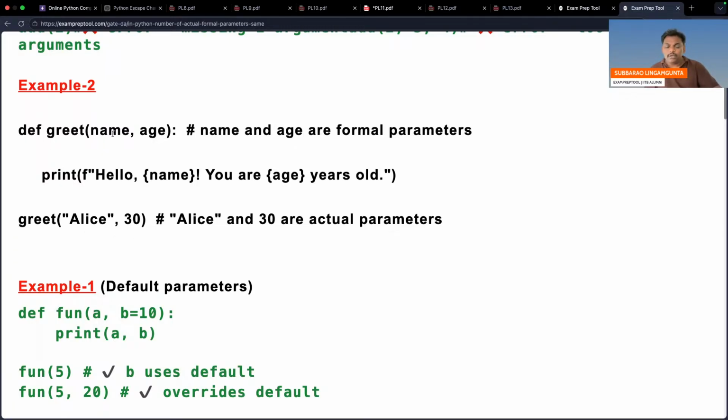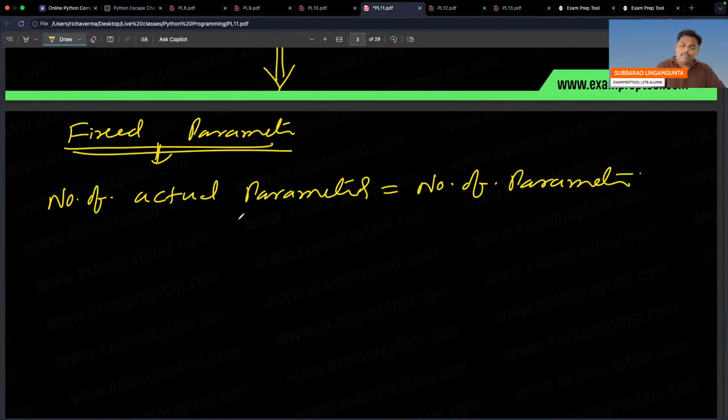Two people going, received by two people, no issue at all. So that is example 2. Fixed parameter, two examples I did. If you have any doubt, you can check. That is the one story, you already got it.